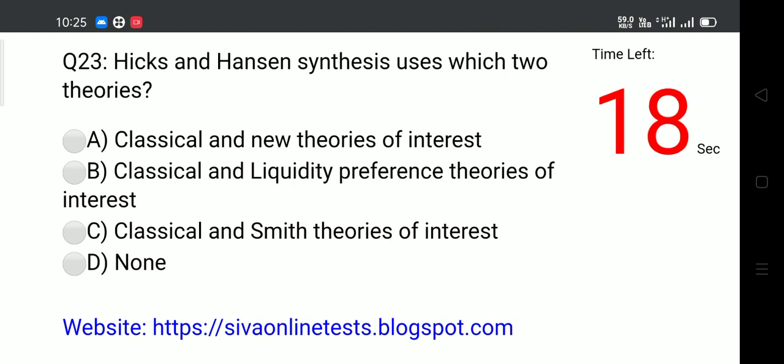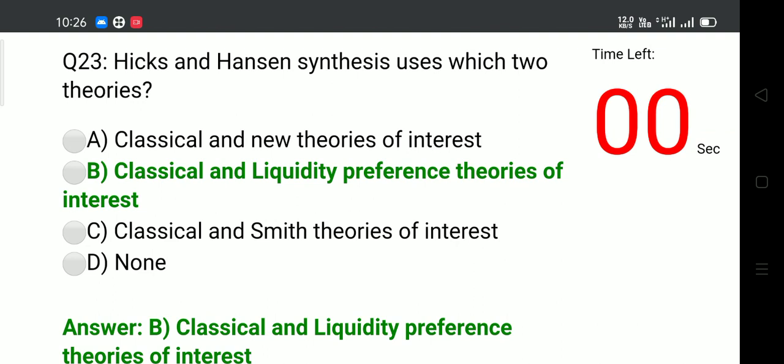Question 23. Hicks and Hansen synthesis uses which two theories? Options: A. Classical and new theories of interest, B. Classical and liquidity preference theories of interest, C. Classical and Smith theories of interest, D. None. Answer: B. Classical and liquidity preference theories of interest.